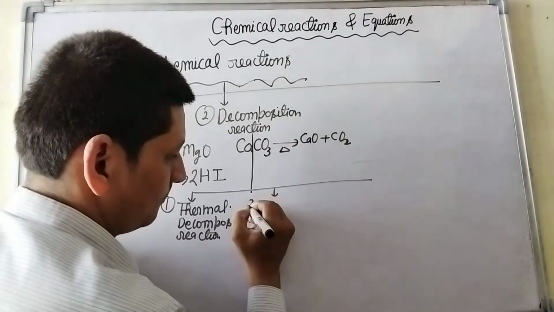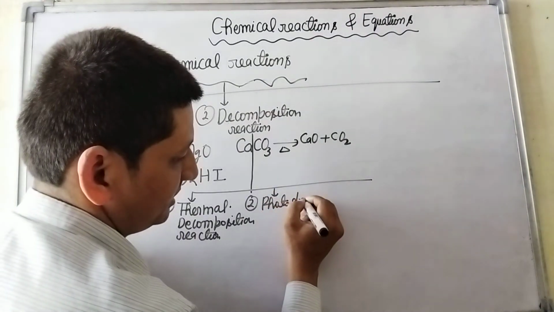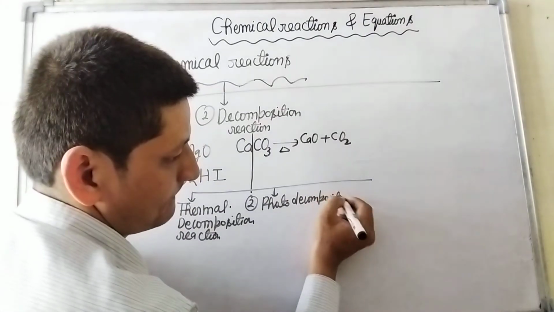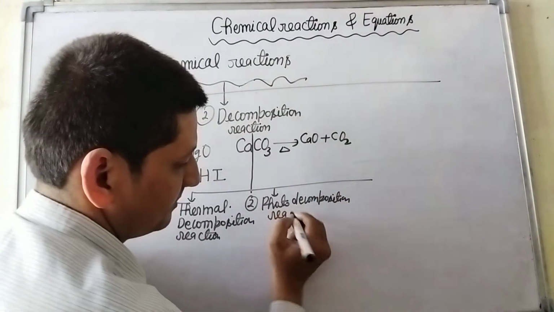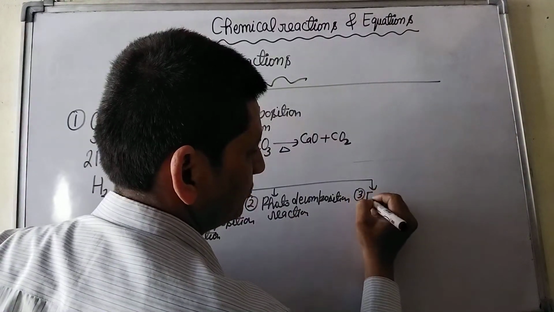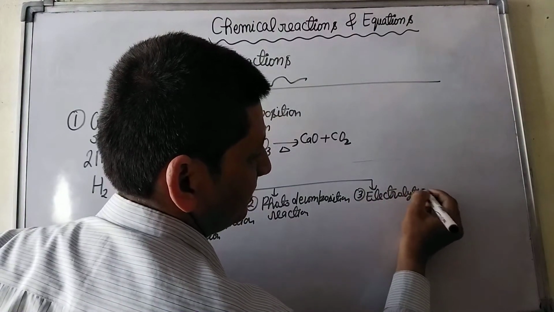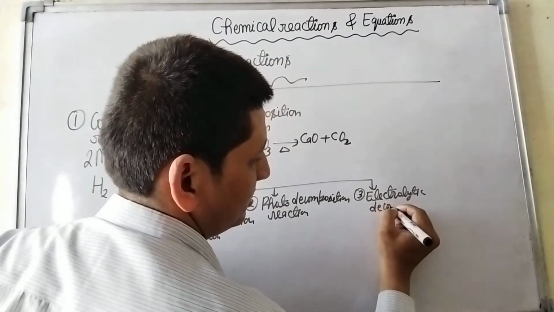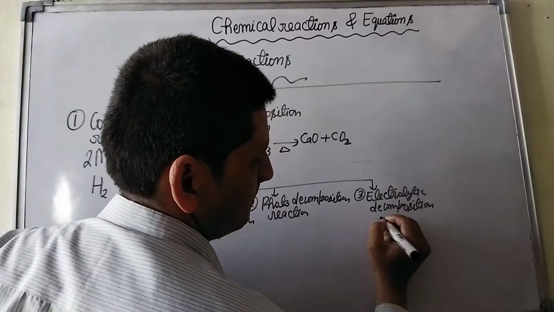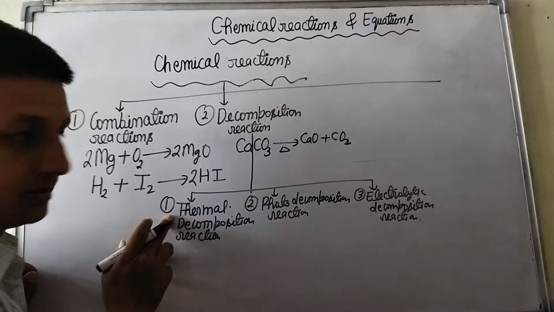Second, photo decomposition reaction. Number 3, electrolytic decomposition reaction. Now, thermal means heat.